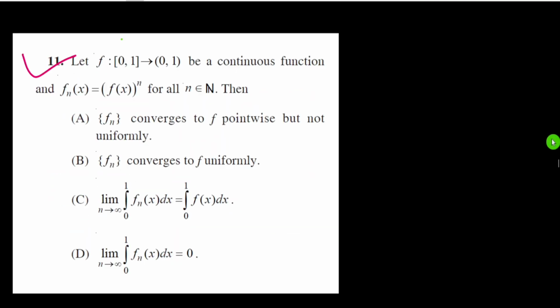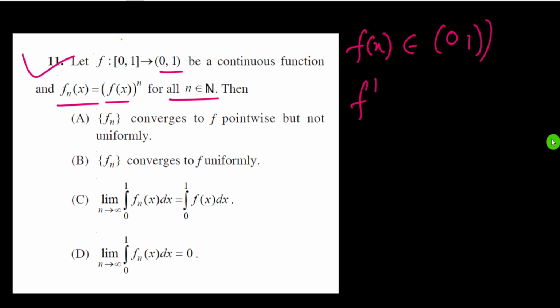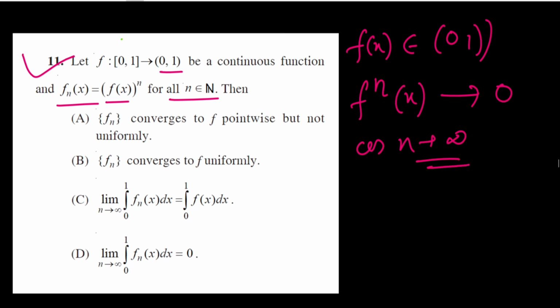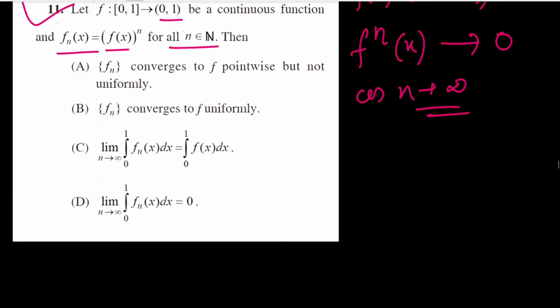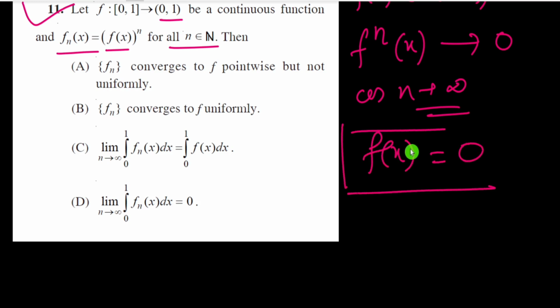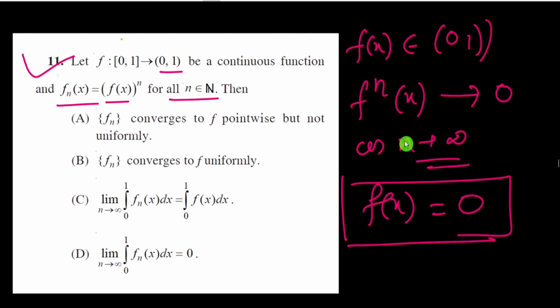Now we go to the next question, question number 11. Question number 11 says: let f from closed interval 0,1 to 0,1 be a continuous function and fn(x) equal to x to the power n for all n. Therefore, since x belongs to the interval 0,1, fn(x) must tend to 0 as n tends to infinity. This is clear. Now here we use Dini's theorem. That means the limit function f(x) is equal to 0.